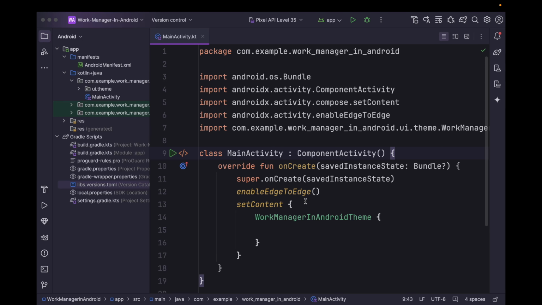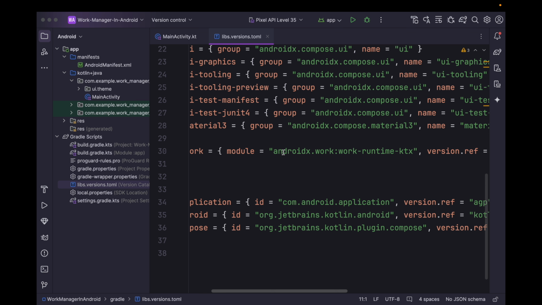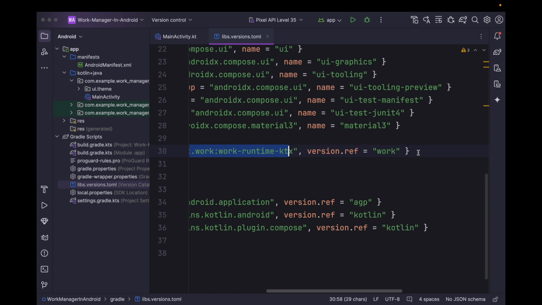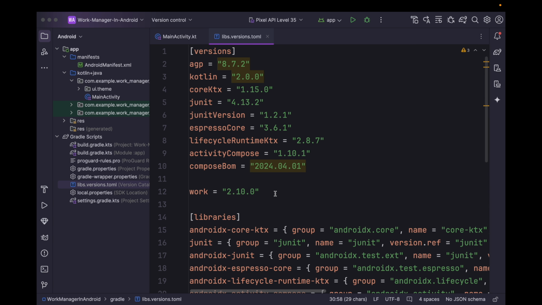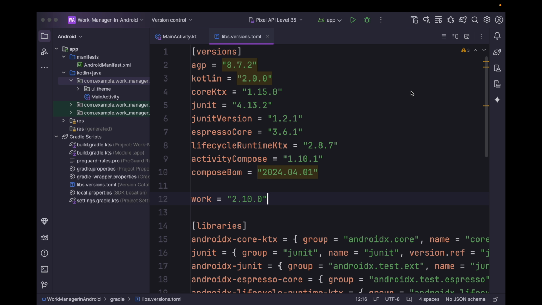Currently, I am in an empty compose project, and before getting started with the coding, we can move to the version catalog file and include this module for work manager. And for version, we can specify the latest one, which at the time of recording is 2.10.0. To schedule our work, first thing we need to define is the workers.